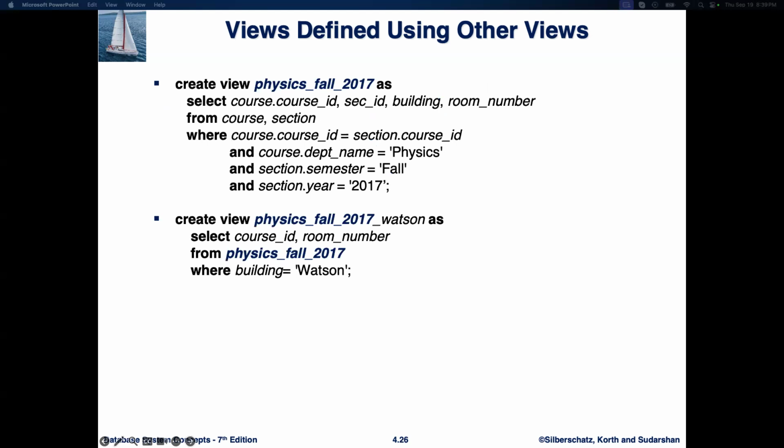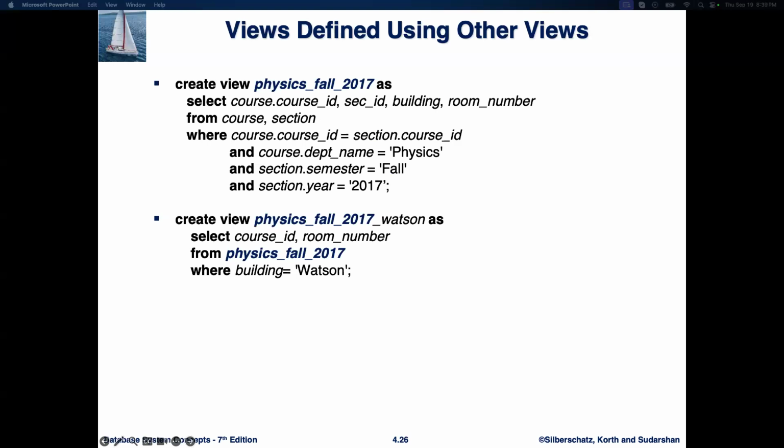Let's look into an example where we create views based on other views. This is a powerful technique that allows us to build on previous queries and create more specific, filtered data sets. Imagine we want to create a view that shows all physics courses offered in the fall semester of 2017. The view should include the course ID, section ID, building, and room number. We can define it like this.